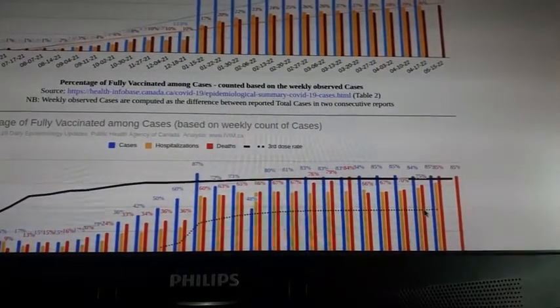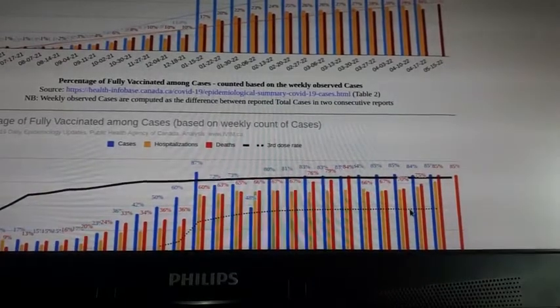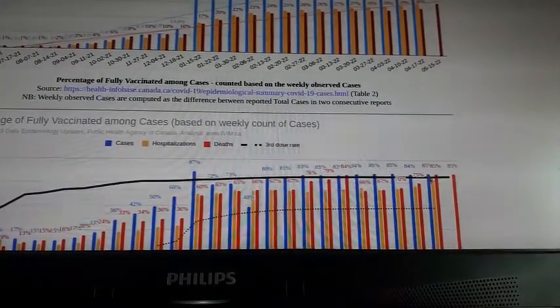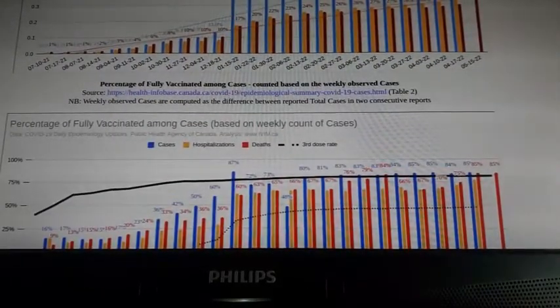You can see now the dash line. It's a third dose vaccination rate. Anyway, that's life. That's what we have now in Canada.